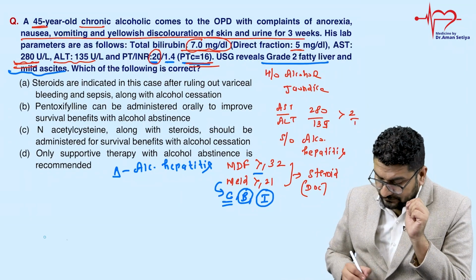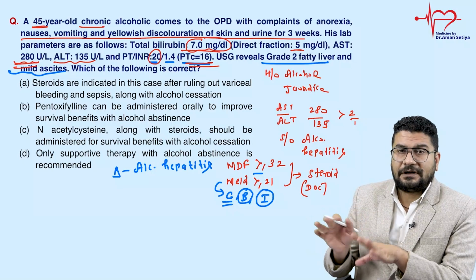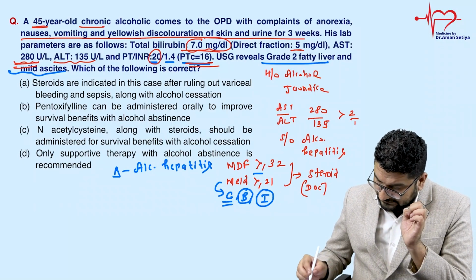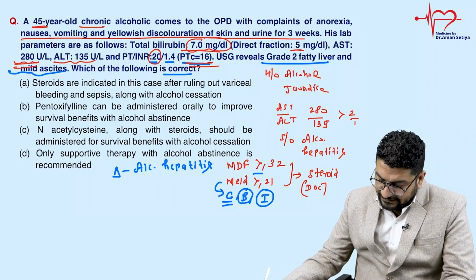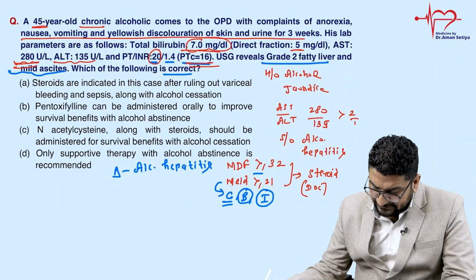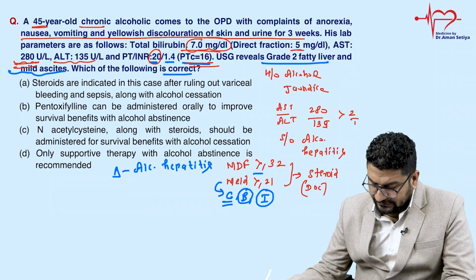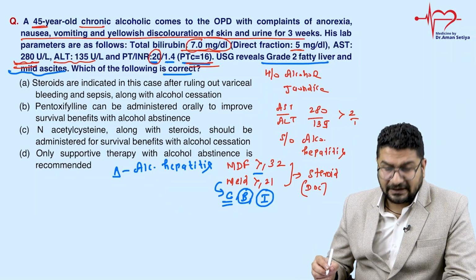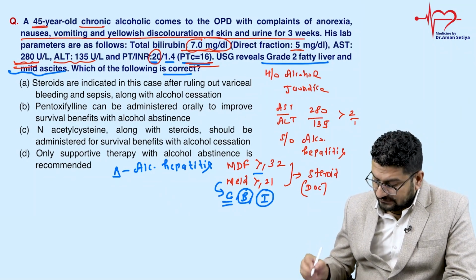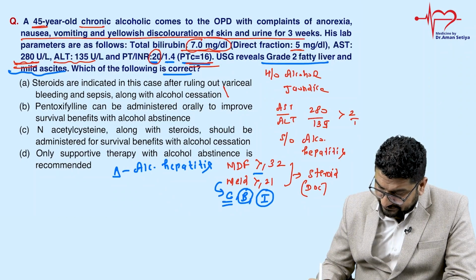In this case, you will not give steroid. So let us see what they are asking, the correct statement. Steroids are indicated in this case after ruling out variceal bleeding and sepsis along with alcohol cessation. No. We give steroids whenever the MDF value is more than 32. So it is an incorrect statement.